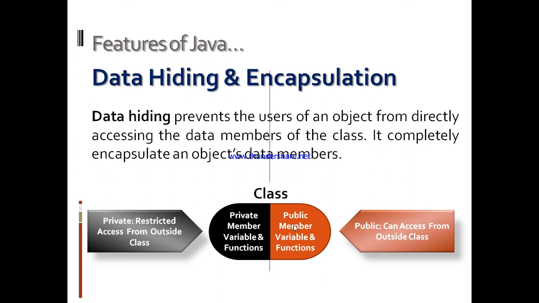But public members are unprotected. We can use them, or we can access these public members outside their class with the help of an object. So private makes data hidden. And encapsulation is the concept in which we cover the data members and member functions together in a single unit, that is class, is known as encapsulation.